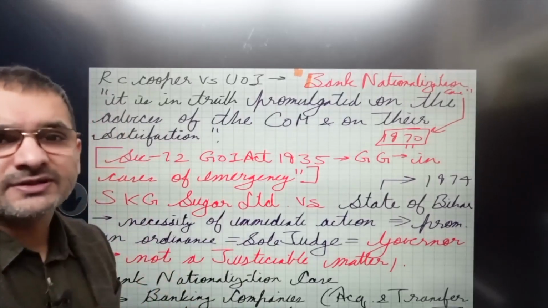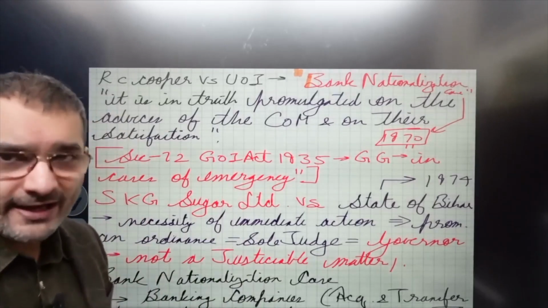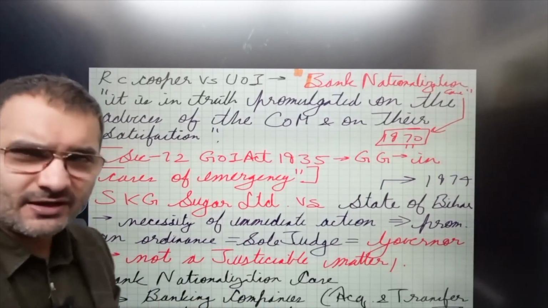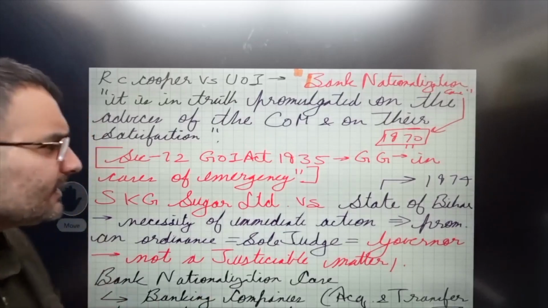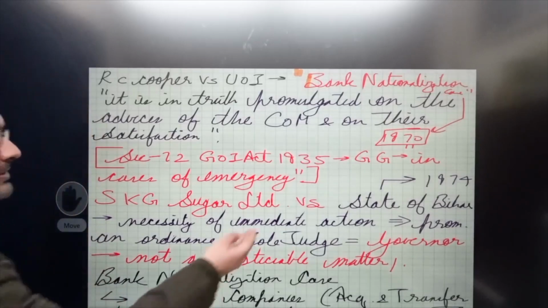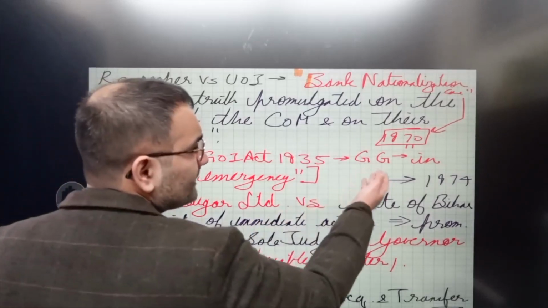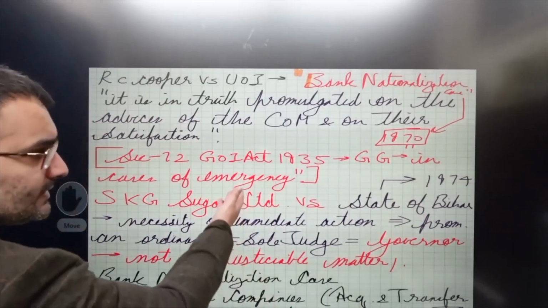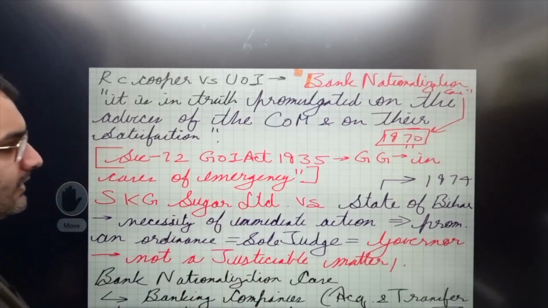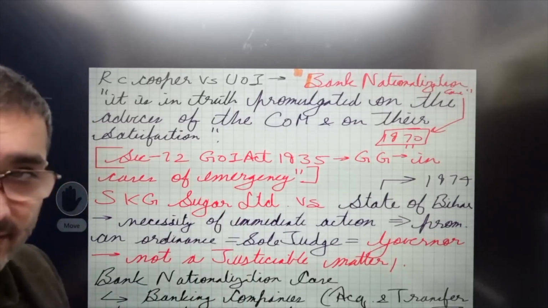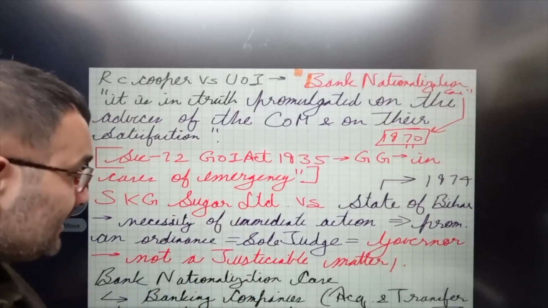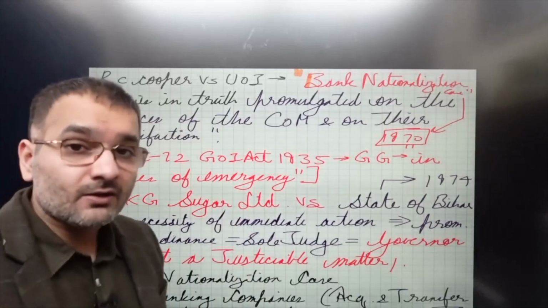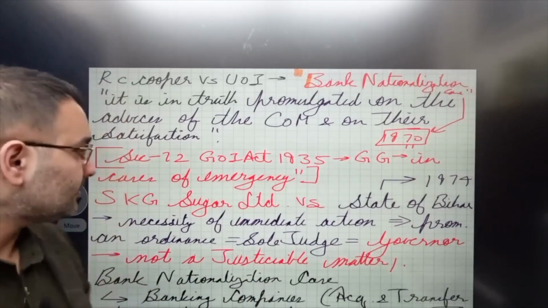Now, our constitution basically grew out of the GOI Act 1935, and I'm sure that you have studied Lakshmikant, and I don't need to elucidate on that. So, in that also we had given the power to the Governor General to promulgate an ordinance in cases of emergency. Okay. Now starts the story: can you actually challenge an ordinance in a court of law?